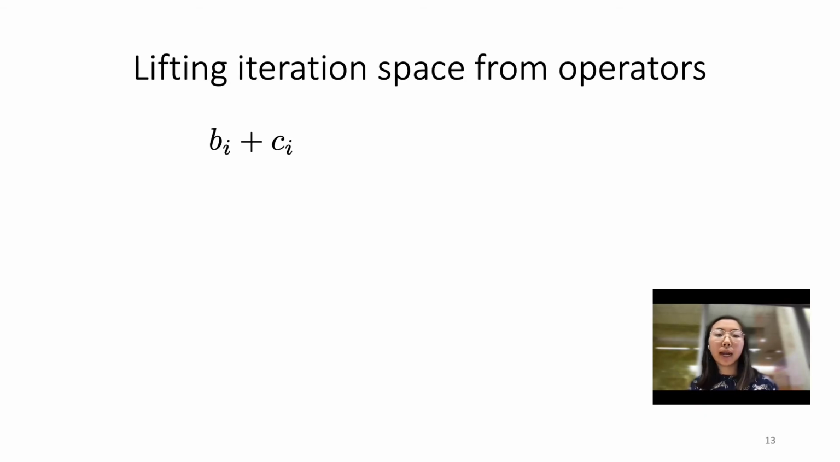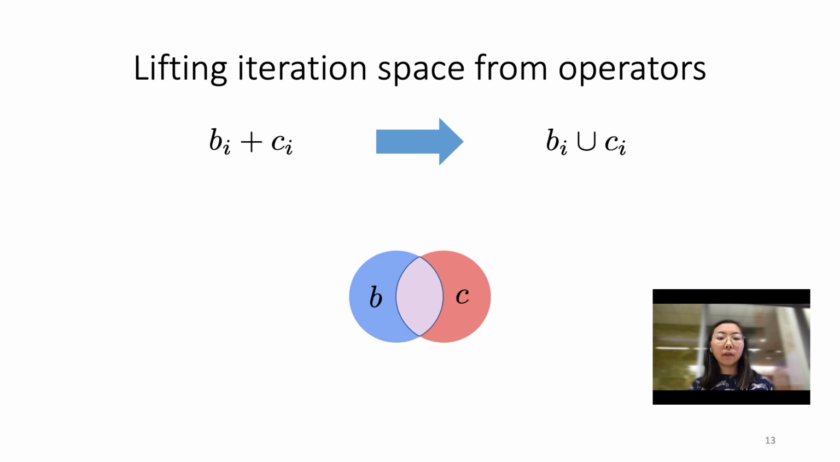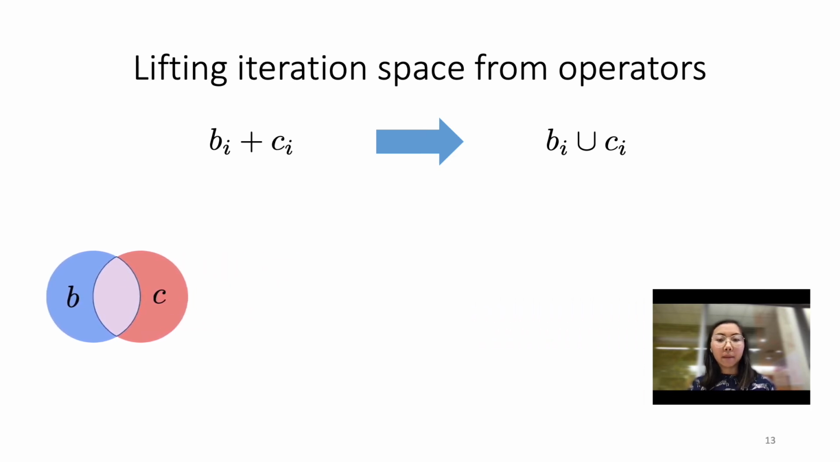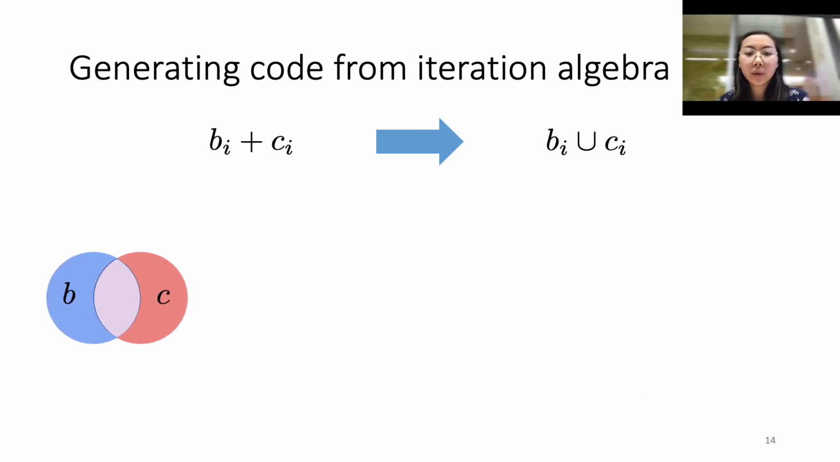On the previous slide, I defined what an iteration space is. Our compiler, unlike prior work on sparse tensor algebra, will explicitly lift the iteration space from our operators, generating a set algebra, which can be thought of as a Venn diagram. With the explicit iteration algebra, we will now demonstrate how our compiler generates code.